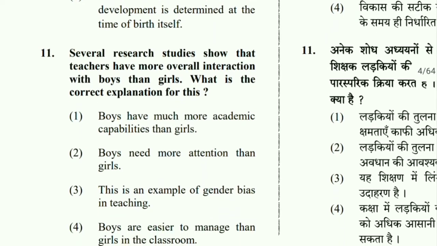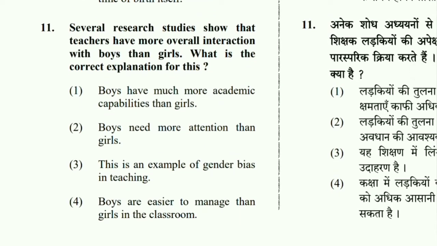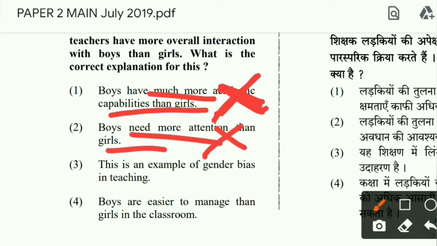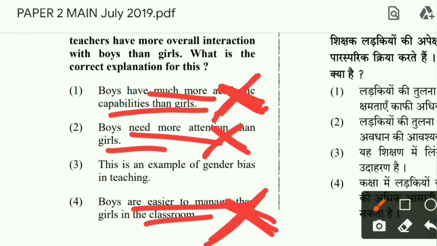Then several research studies show that teachers have more overall interaction with boys than girls. What is the correct explanation for this? So why are the teachers having more interaction with boys than with girls? Is this because boys have much more academic capabilities than girls? No, you can't say this. All are equal. Boys need more attention than girls? Why should that be? No. This is an example of gender bias in teaching. Boys are easier to manage than girls? No. Boys are rather tougher to manage. So this is actually the gender bias, that teachers are focusing on the development of boys only.